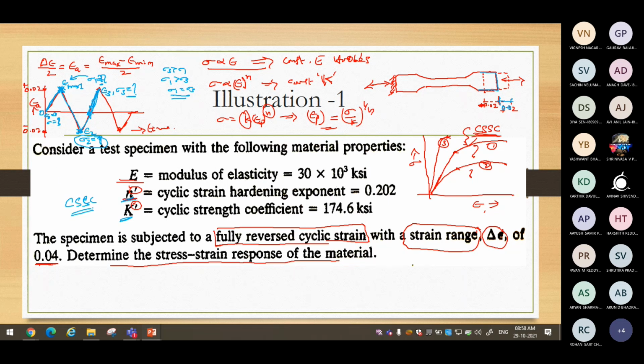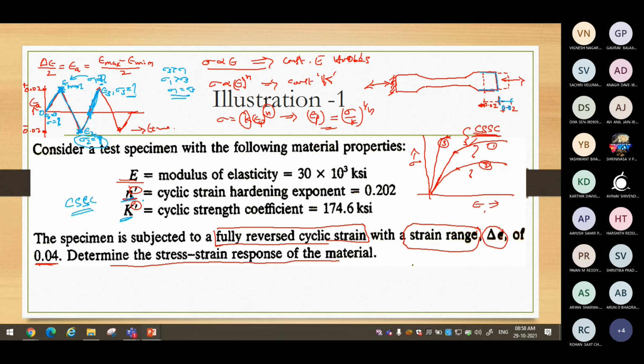So looking into the problem definition, we have a straightforward, well-established understanding. The problem should give us the cyclically stable stress value sigma 1, sigma 2, then sigma 3. Even if you calculate, it would be the same as that of sigma 1. That is the general understanding. By looking into the properties itself, we can make it out. However, to clarify that, we can solve and we can see.